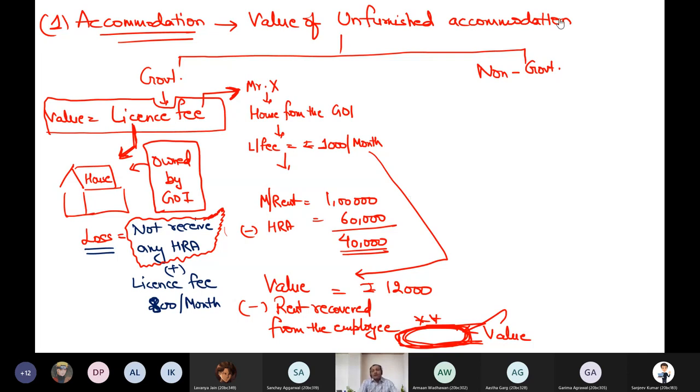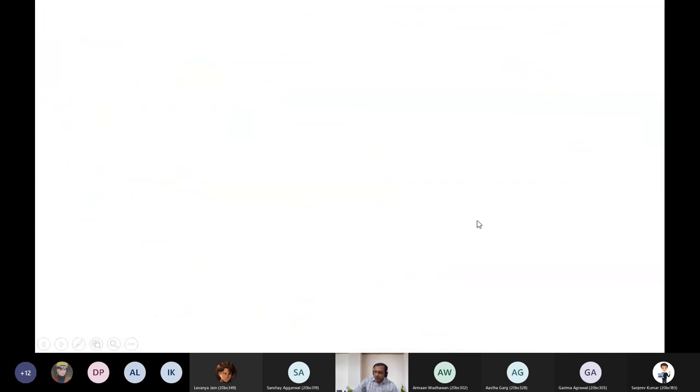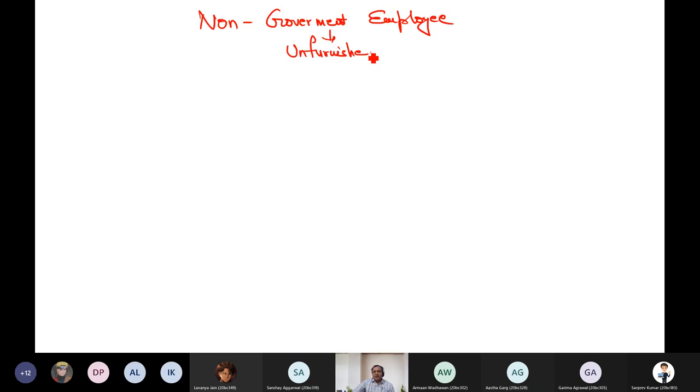Next, if non-government employee. So I am doing the calculation on the next page. In case the employee is non-government, then how will you determine the value of unfurnished accommodation?